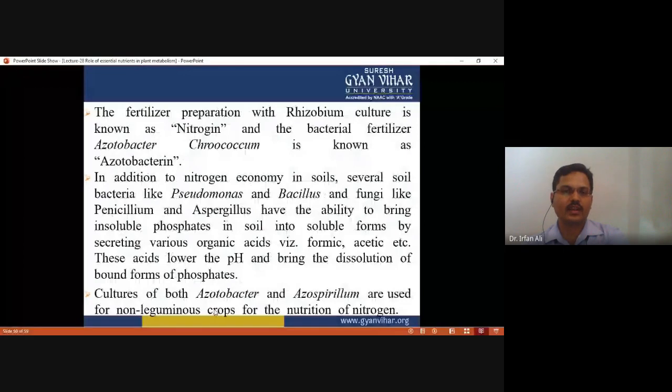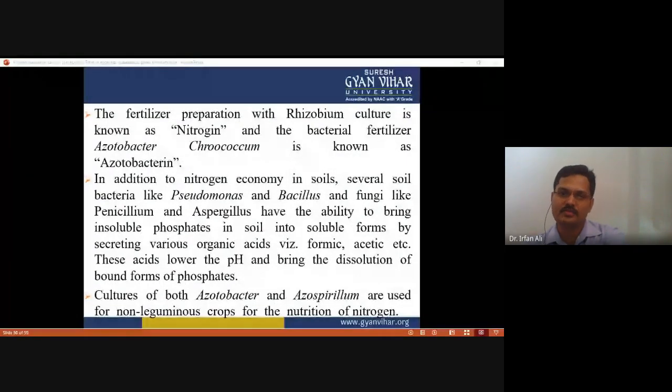Now, the fertilizer preparation with Rhizobium culture is known as Nitragin, and the bacterial fertilizer Azotobacter chroococcum is known as Azotobacterin. In addition, in soil, several soil bacteria like Pseudomonas, Bacillus, as well as fungi like Penicillium and Aspergillus have the ability to bring insoluble phosphate in the soil into the soluble form. So this form plants can easily absorb by secreting various organic acids like formic acid and acetic acid that lower the pH of soil and bring the dissolution of bound forms of phosphate.